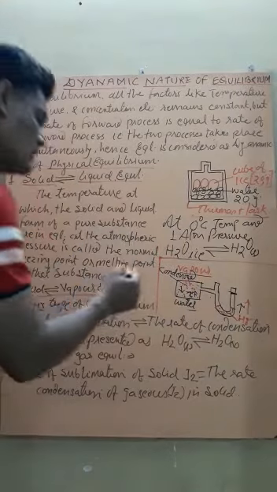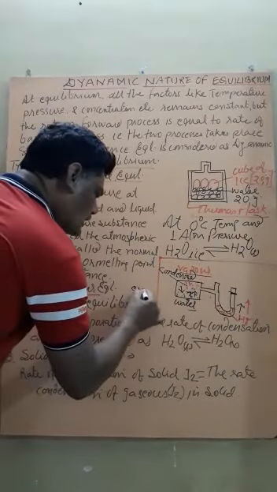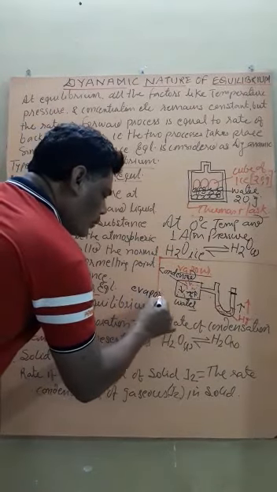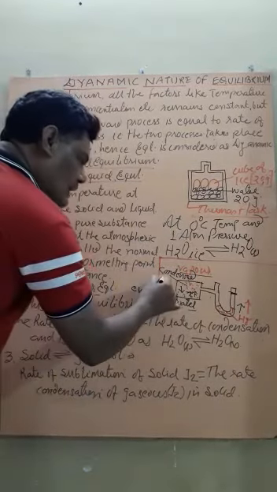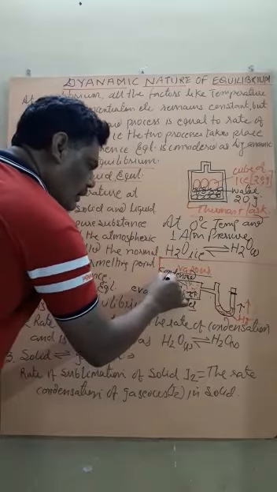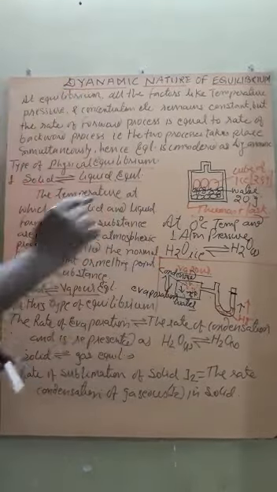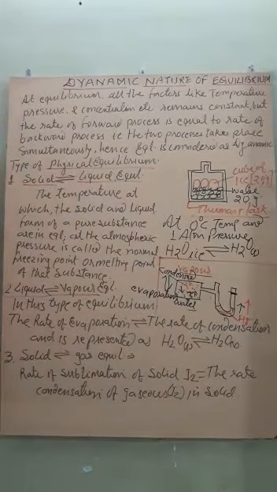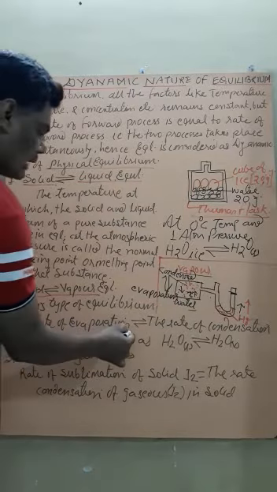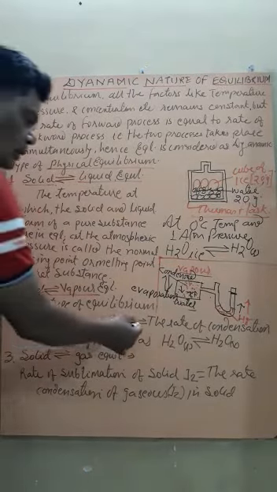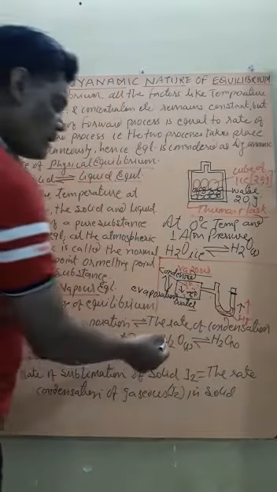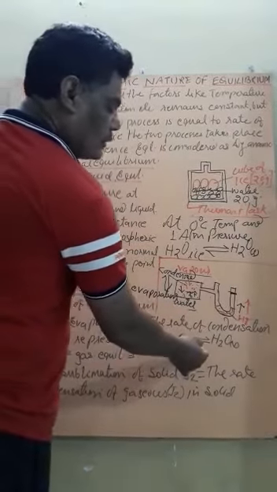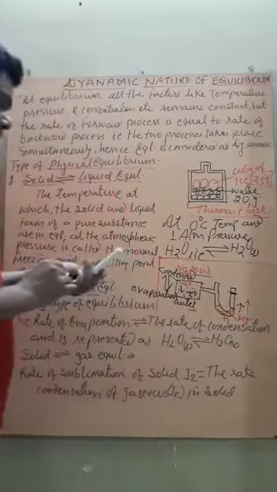It means two processes take place simultaneously: evaporation of water, and condensation of vapor into water. This is represented by the rate of evaporation being equal to the rate of condensation, and is written as H2O liquid ⇌ H2O vapor.